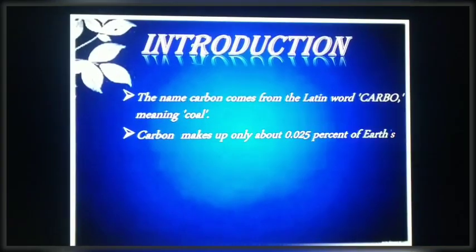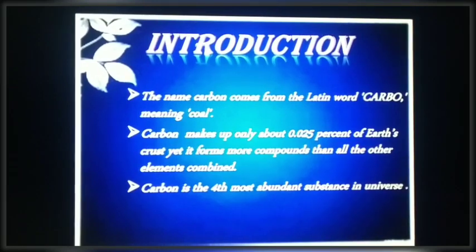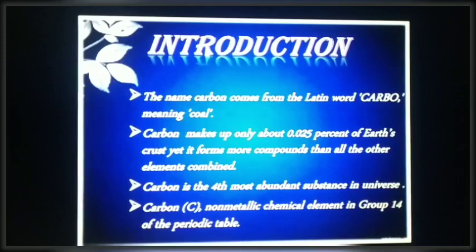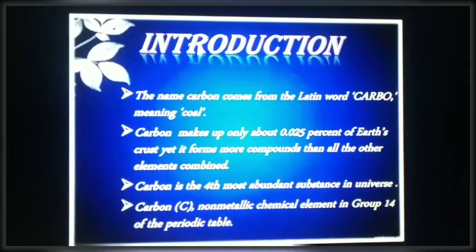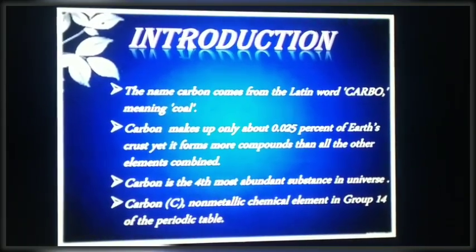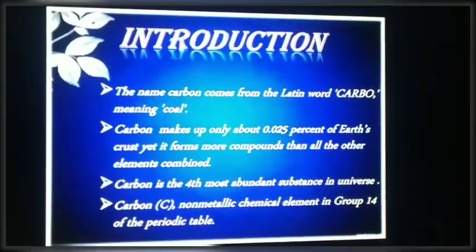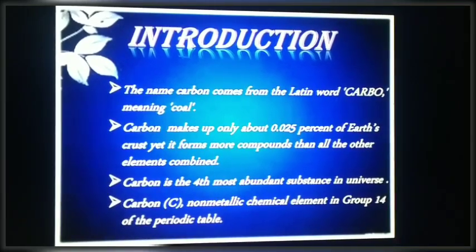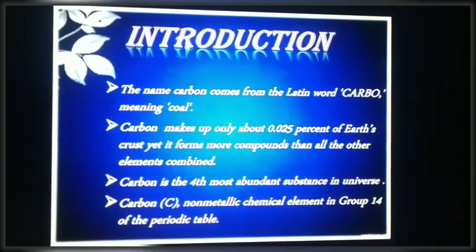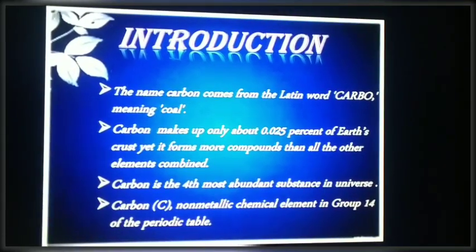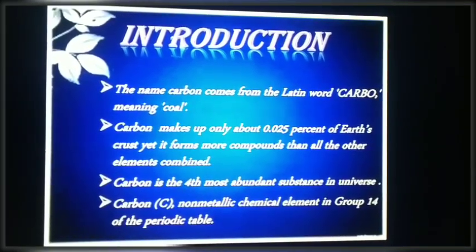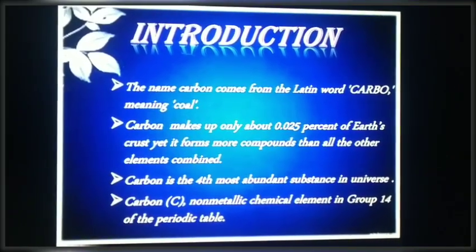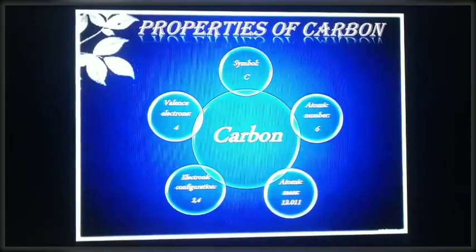Introduction. Millions of molecules ranging from the small and simple methane molecule to the extremely large DNA molecule are from carbon. The name carbon comes from the Latin word carbo, which means coal. Carbon makes up only about 0.025% of Earth's crust, yet it forms more compounds than all other elements combined. Carbon is the fourth most abundant substance in universe. Carbon is a non-metallic chemical element in group 14 of the periodic table.